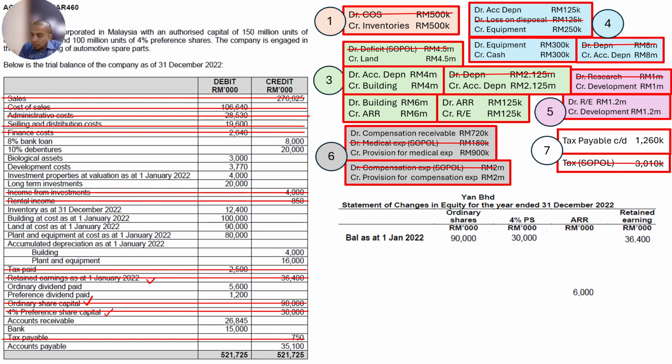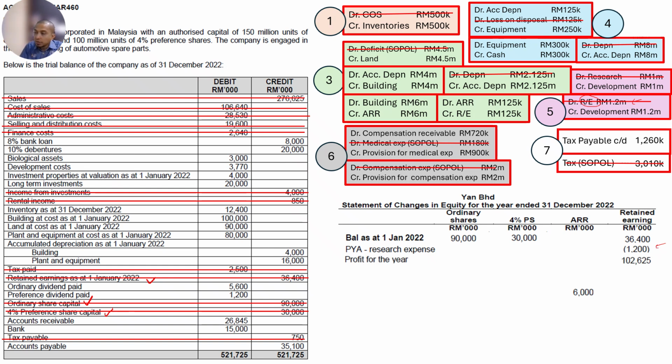Okay. Next, what is the impact? What do we do next? Because we have a restated retained earning here, number 5, there is an error, which is what we call prior year adjustment, PYA. Research expense, prior year adjustment here, 1.2 million. Debit means it decreases your retained earning, so you put it there as a decrease, minus 1.2 million. After you do that, you cancel.